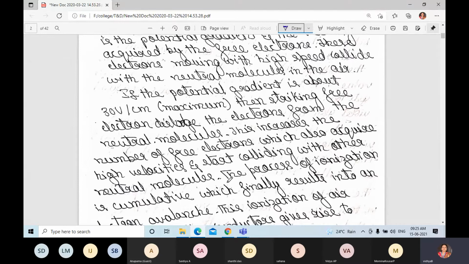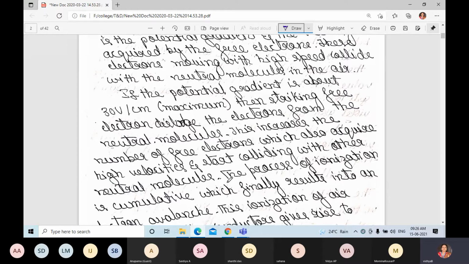What they are saying is, if we increase the potential gradient, for example to about 30 volts per centimeter, then the free electrons will discharge electrons from the neutral molecules. This increases the number of free electrons.